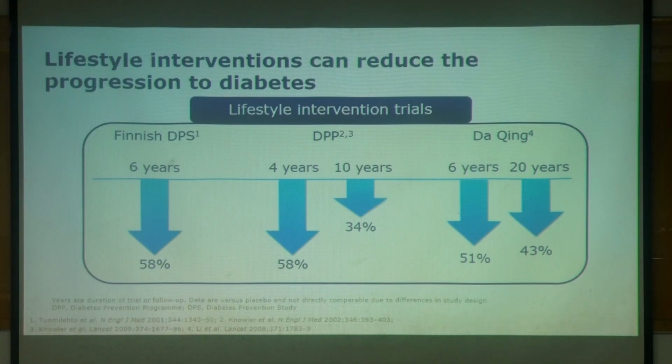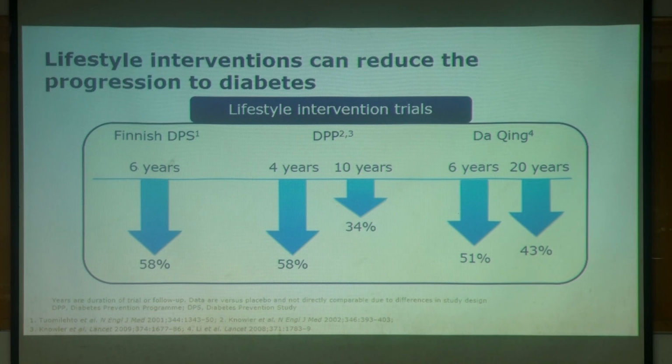Coming to the interventions, here lifestyle intervention always plays a role. Even in the previous talk given by Dr. Bhavatarani, she also told us that lifestyle intervention does play a role in preventing PCOS. And here the Finnish DPS study has shown over 6 years follow-up, there is a 58% reduction in the progression to diabetes. And lifestyle intervention in the DPP study with a 4 years follow-up has also shown a 58% reduction in the progression to diabetes.